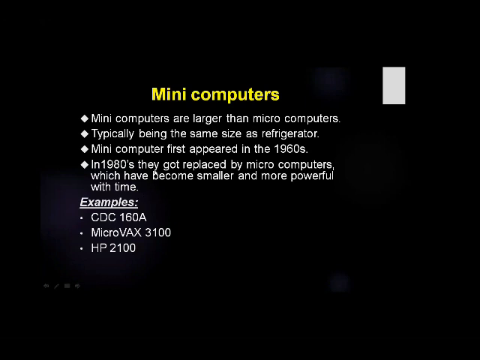So when the microcomputer was invented, mini computers were replaced by microcomputers, because microcomputers are smaller.